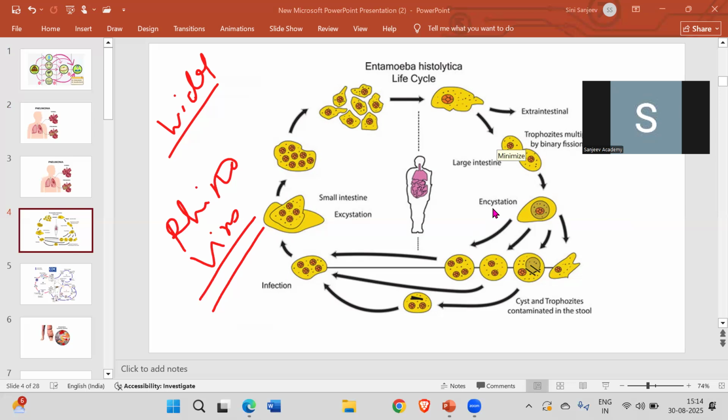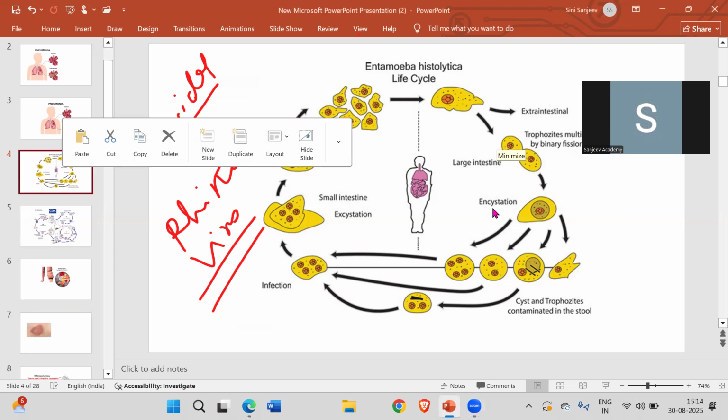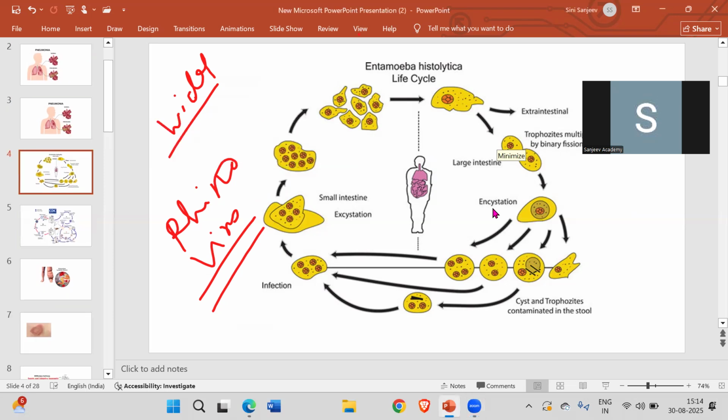Another important disease category which we have is the protozoan category. Here, if you see, this is the diagram of how one can get a protozoan disease. Now this is the example of amoebiasis.